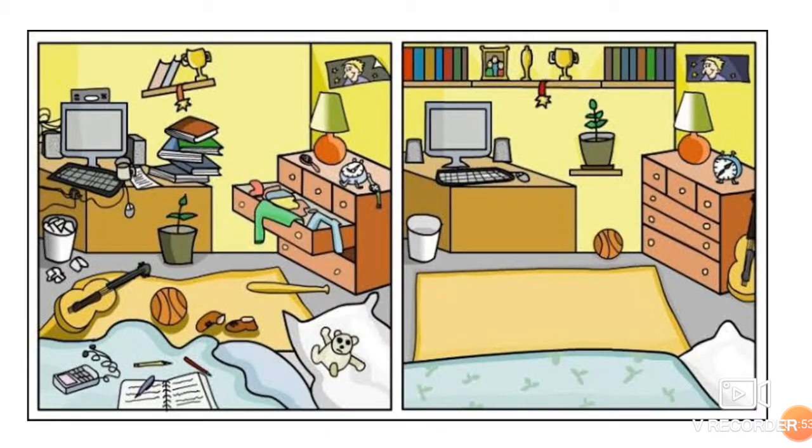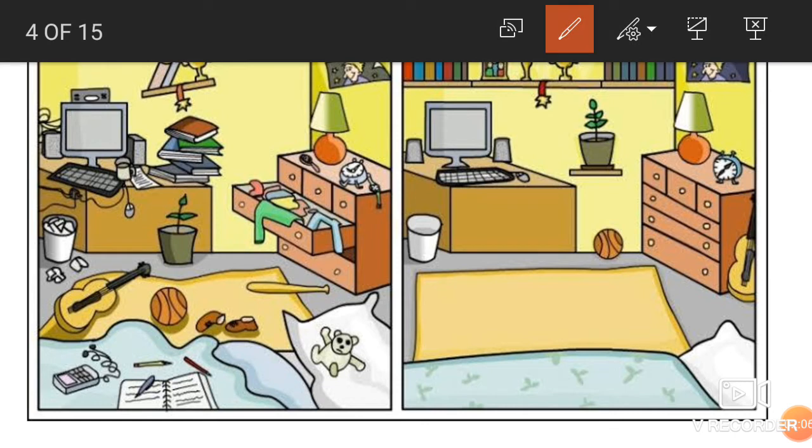Now, a good home should be neat and clean. Two types of rooms have been shown in this picture. The first one, A, is not good. This should not be the condition of a house. A house should be like this. The things should be in the proper place. A good home should be neat and tidy. In a good home, things are kept in the proper place.